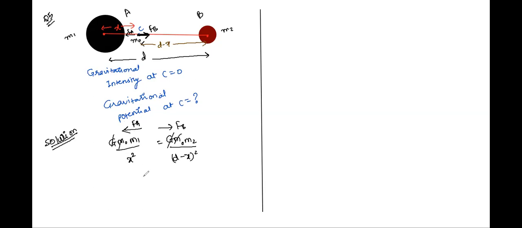How do we get it? Let's take root on both sides. So we'll have m1 by x is equal to m2 by d minus x, right? So now we can write root m1 into d minus x is equal to root m2 times x.